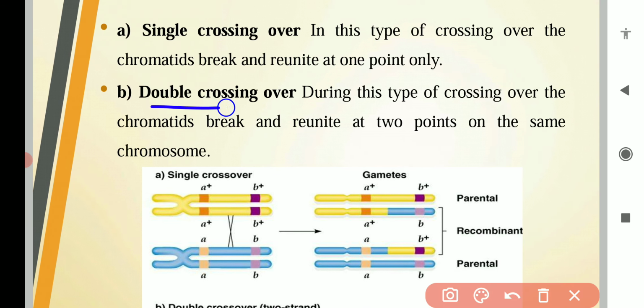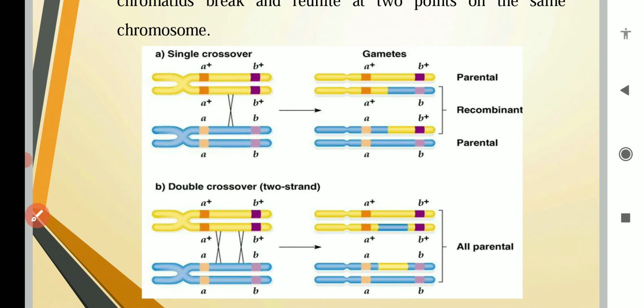In double crossing over, crossing over takes place at 2 points at the same time. So here you can see that this is one point where crossing over takes place and this is the second point on the same chromosome. On the same chromatid of a single chromosome pair, when crossing over takes place at 2 positions, this is known as double crossing over.